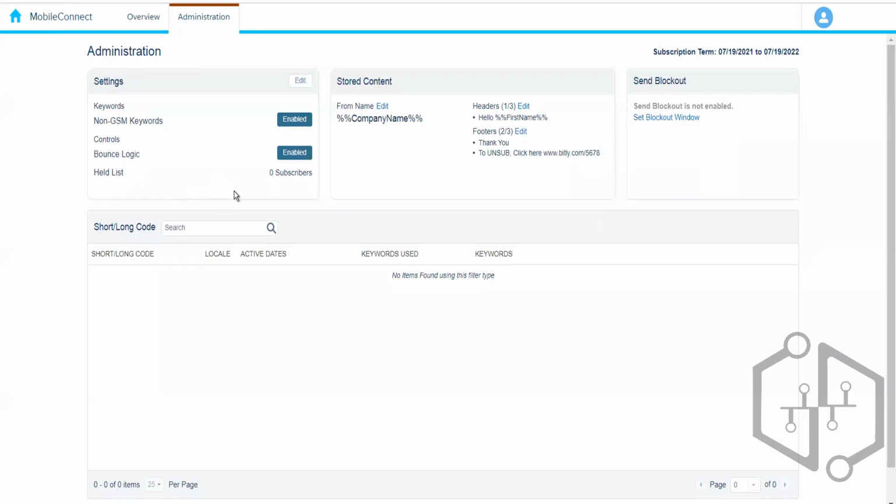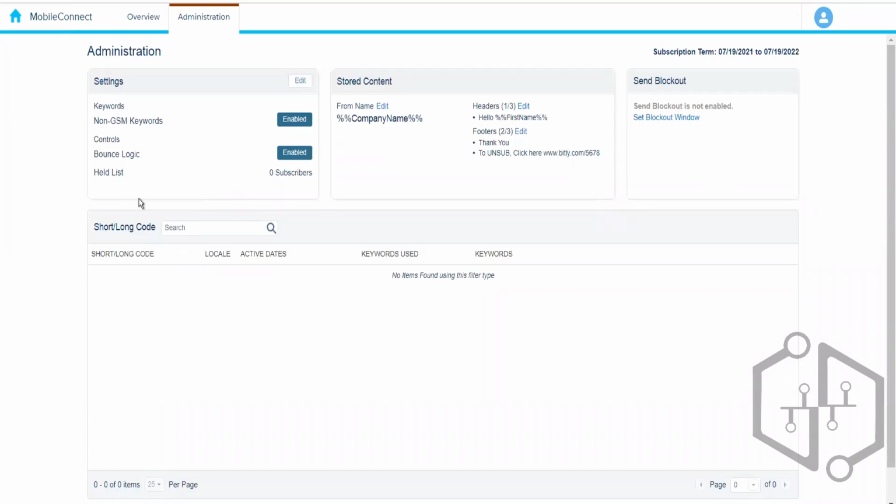Similarly, what happens over here is that whenever we are sending an SMS message to any customer and the customer faces any kind of bounce, maybe due to a server problem, or maybe the mobile number is incorrect, or because of any reason the subscriber did not receive the SMS message and it got bounced, if we have enabled this bounce logic, it will put that subscriber into the held list.